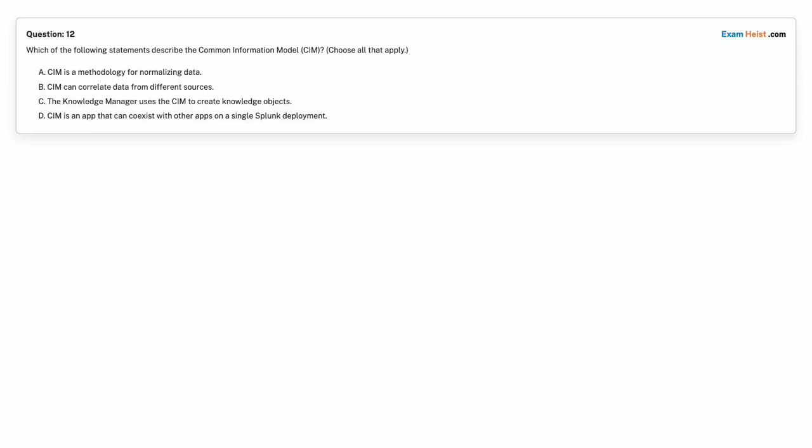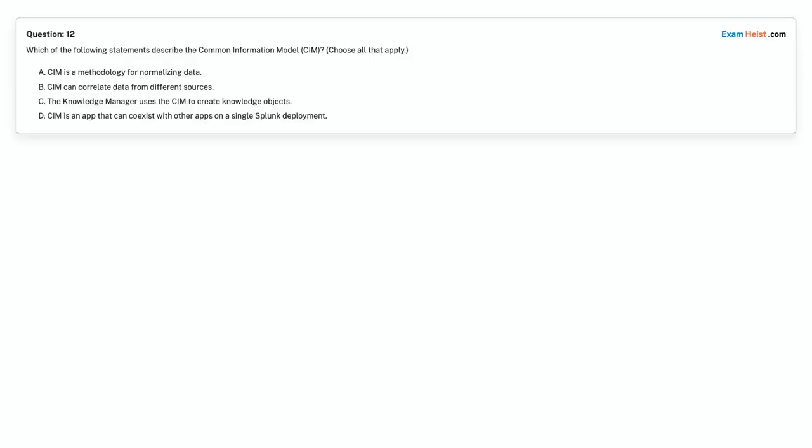Option A. CIM is a methodology for normalizing data. Option B. CIM can correlate data from different sources. Option C. The Knowledge Manager uses the CIM to create knowledge objects. Option D. CIM is an app that can coexist with other apps on a single Splunk deployment.